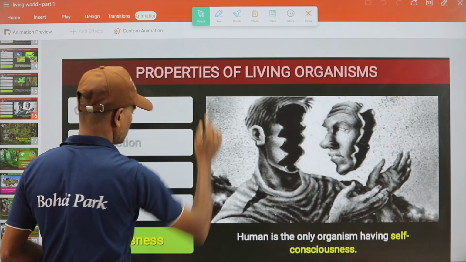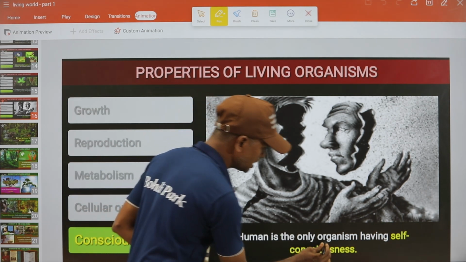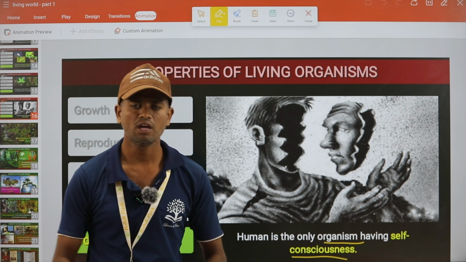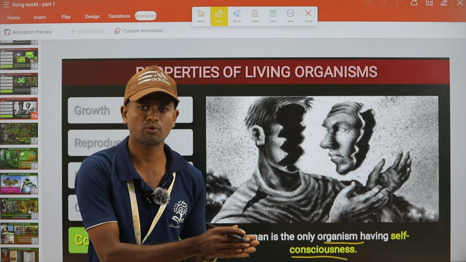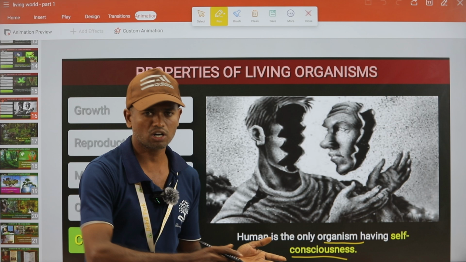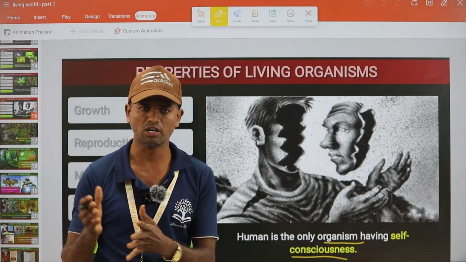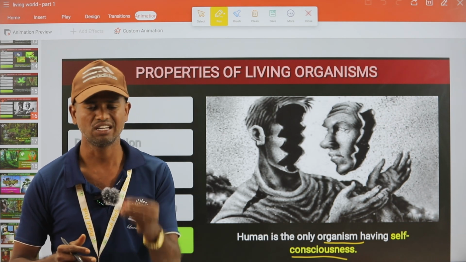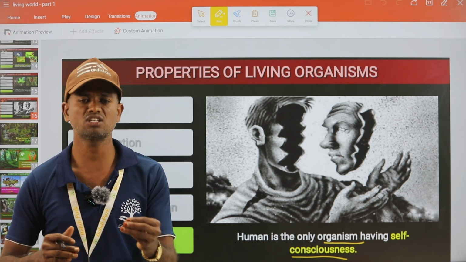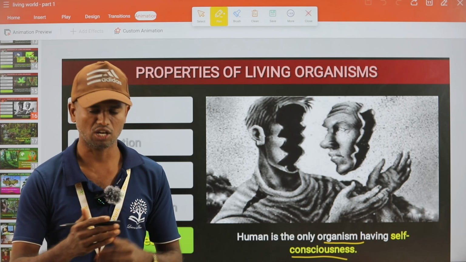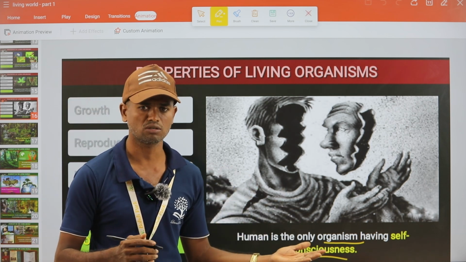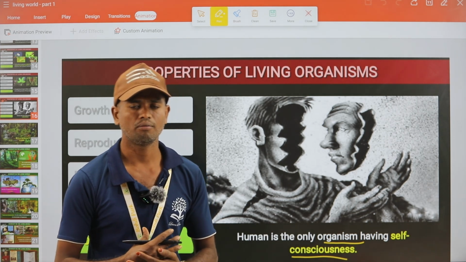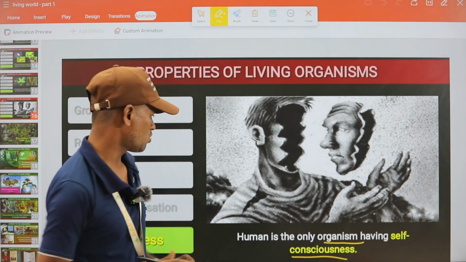So finally, one important thing is that humans are the only organisms having self-consciousness. You think about that. That's why, in evolution from prokaryotes to eukaryotes, from the smallest organism to the largest organism, humans have some responsibility. Humans have some consciousness about protecting the environment. Apart from other organisms, human beings have well-developed knowledge and well-developed methodology to protect their young ones. Okay.